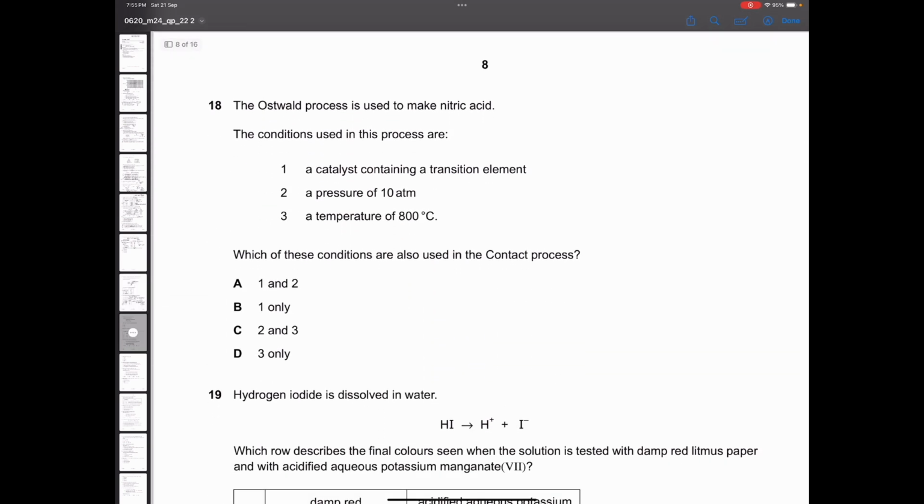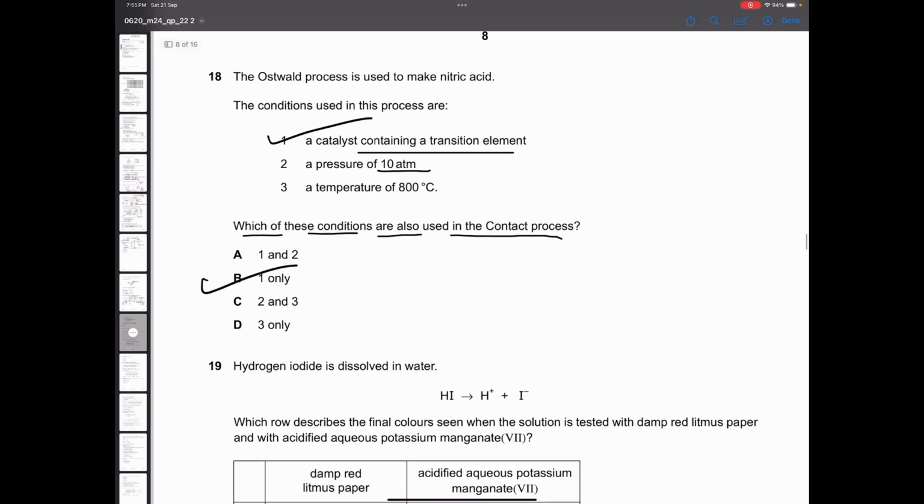The Ostwald process is used to make nitric acid. All right. A catalyst containing transition element. All right. So they're simply asking which of these conditions are also used in the contact process. We know that in contact process, the temperature is 450 degrees Celsius, pressure is different than 10 atm, and a transition metal is used. So only statement A is correct. Option number B will be the correct answer.